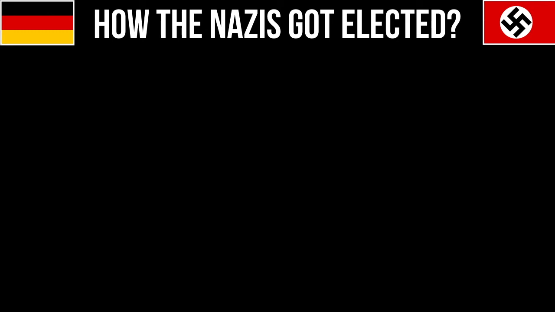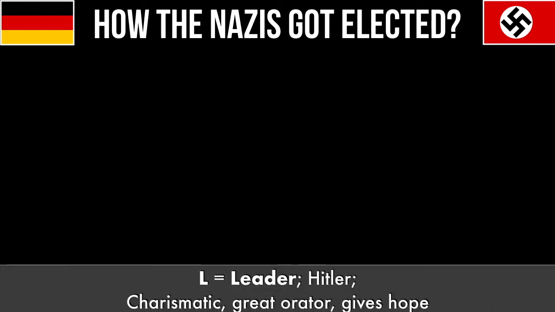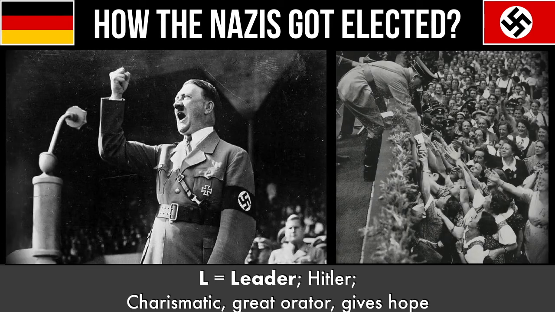The next letter of Chancellor is L, leadership. The Bamberg Conference, appointing Goebbels as head of propaganda and getting business support with the Reichstag Front are all examples of Hitler being a good party organiser. But probably more importantly, Hitler's leadership is charismatic. His speeches really carry Germans along with him. He's a great orator, that means a great speaker.